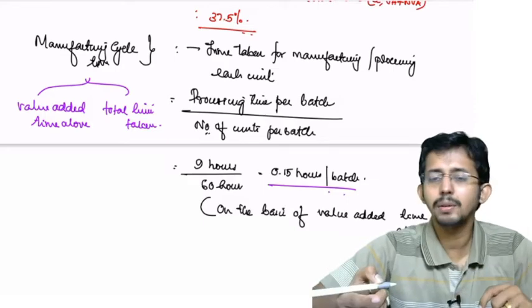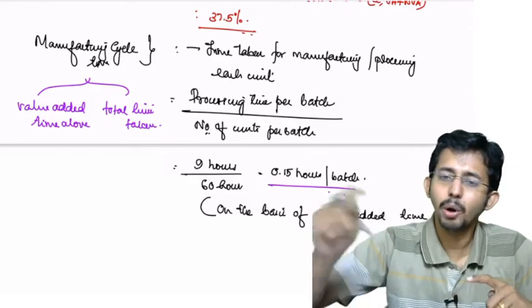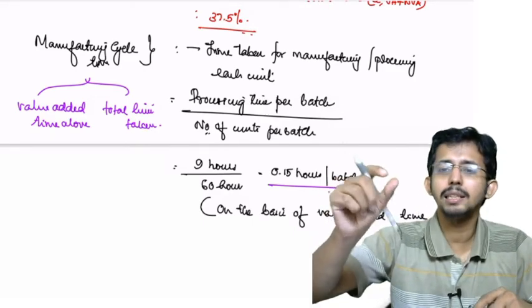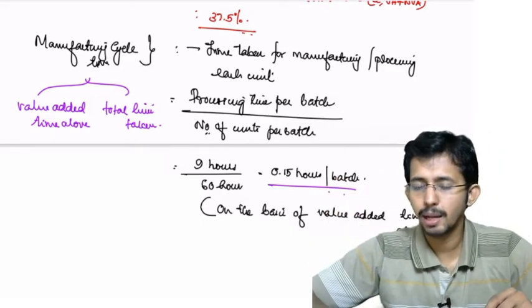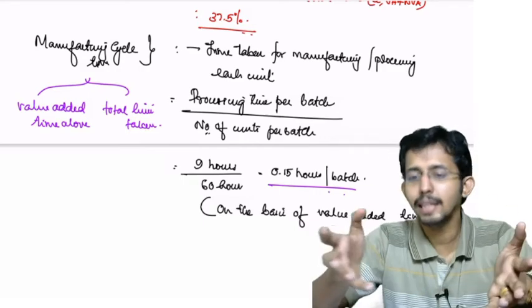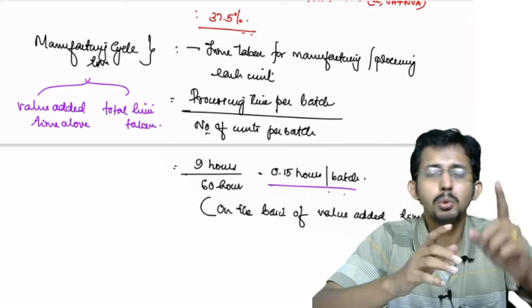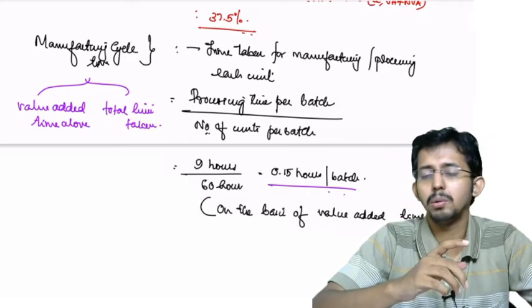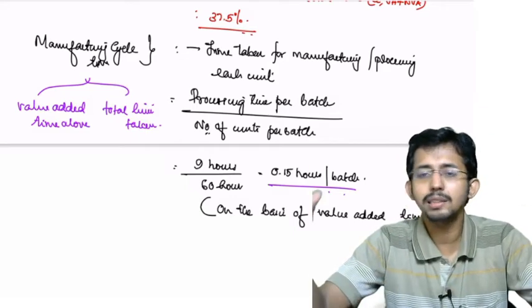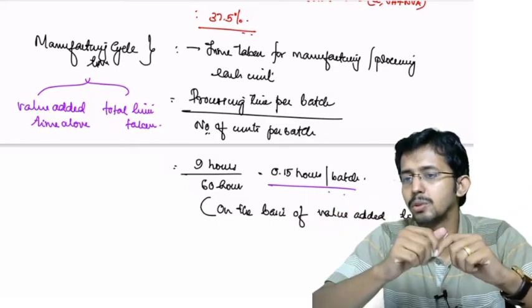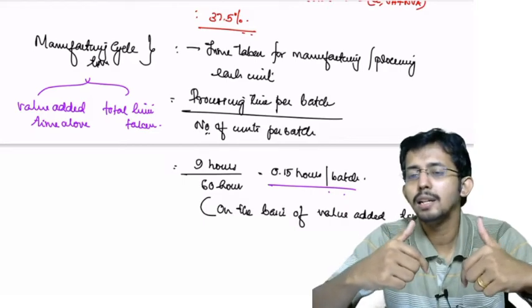The same calculation can be done on the basis of total time taken. In that case the formula will be total time taken divided by number of units per batch. The entity will have to know both cases. How much productive time each unit uses, that is one formula. The other formula is how much total time each unit consumes. Both have to be reported.